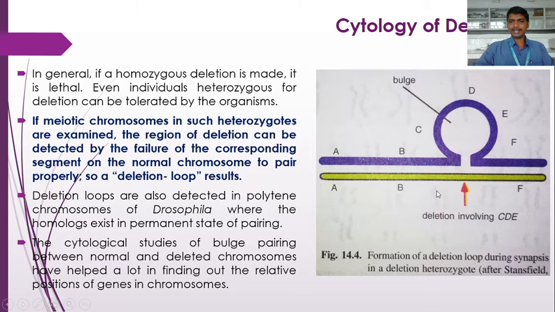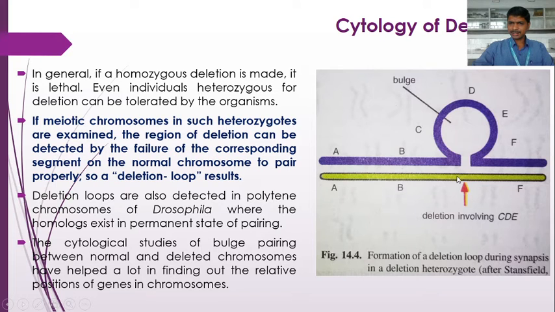So the genes C, D, E are deleted from the chromosome. As a result, it forms a deletion heterozygous. A deletion occurs in only one homologous chromosome. So when this deleted chromosome starts to pair with the homologous chromosome during prophase of meiosis, these 3 genes are deleted from this portion of the chromosome.